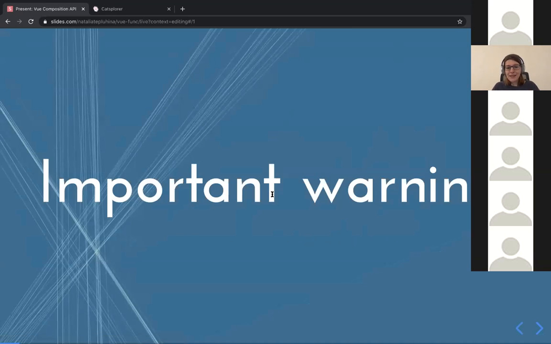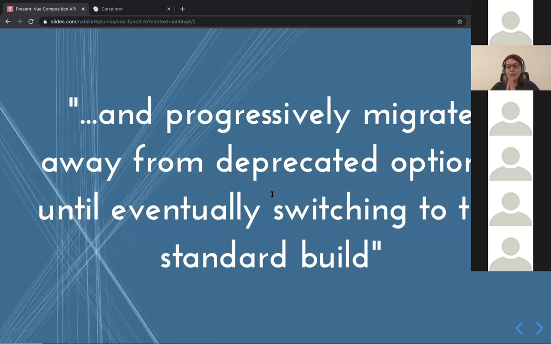And this warning is, when we first introduced the Composition API with an RFC of Vue.js, we said that you will progressively migrate away from deprecated options until eventually switching to the standard build. And by standard build, we meant the build with the Composition API. And that was a word that created a huge issue for the whole Vue community. This word was deprecated. Guess how people have read this?